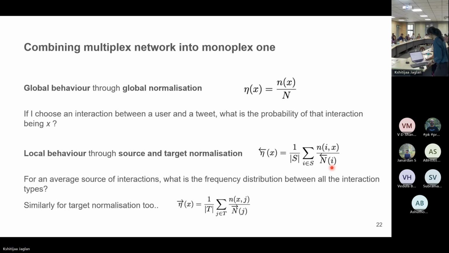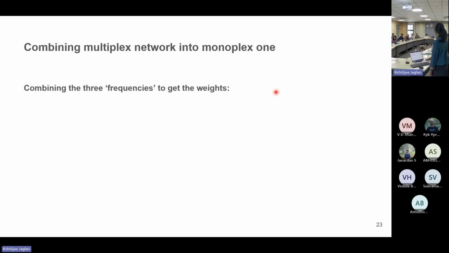Okay, so now we have these three distributions, where two of them represent what the interactions mean at a local level, and the first one represents what it means at a global level. Now, how do we really combine them all? Because in the end, we just want one set of weights.